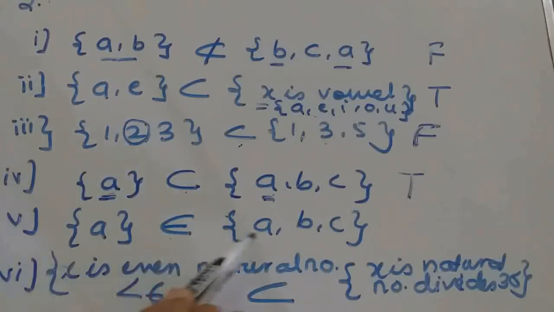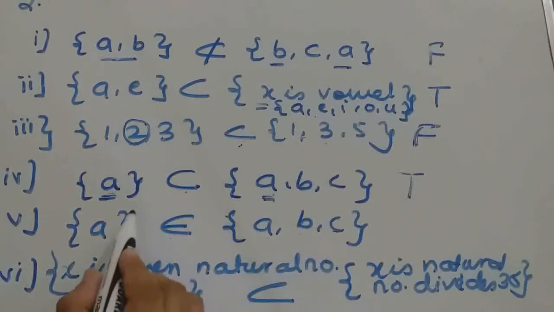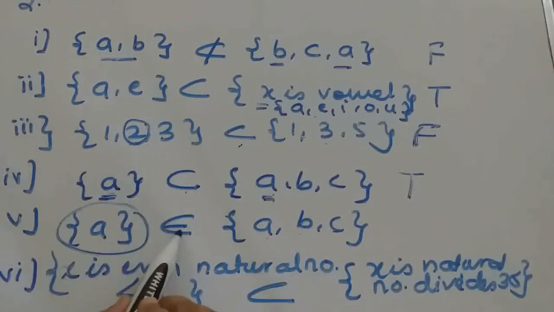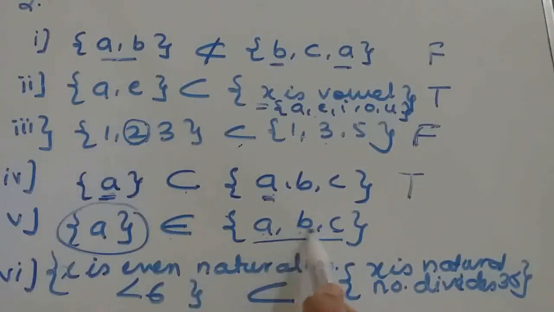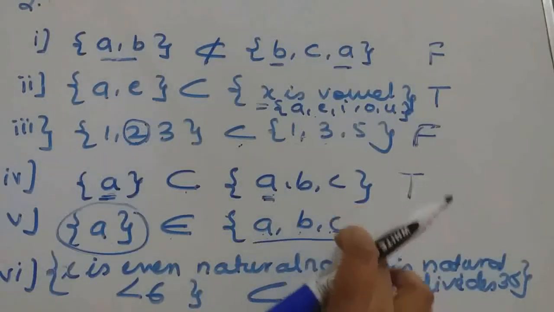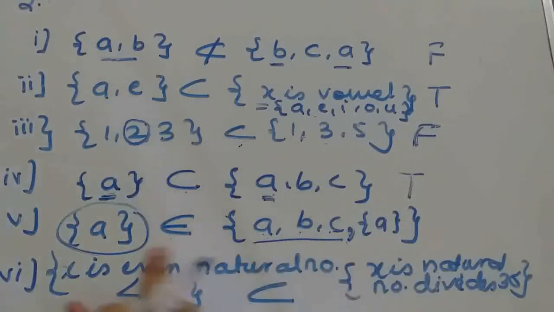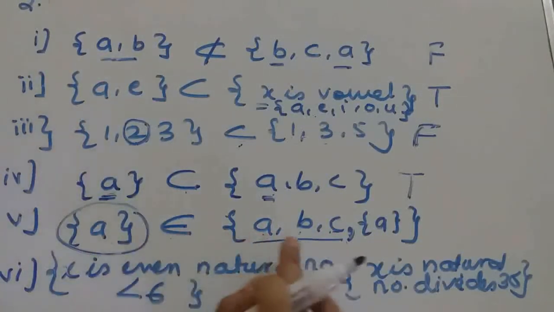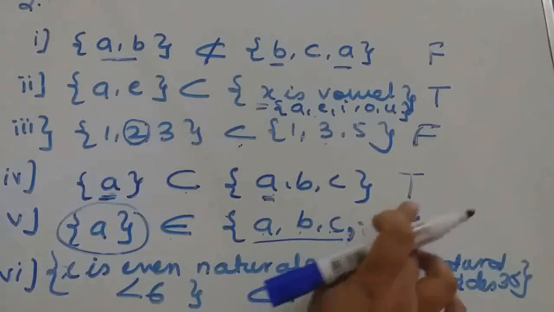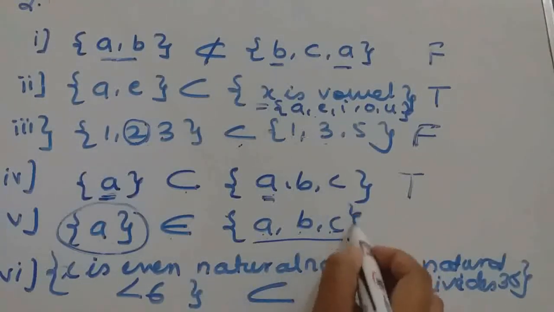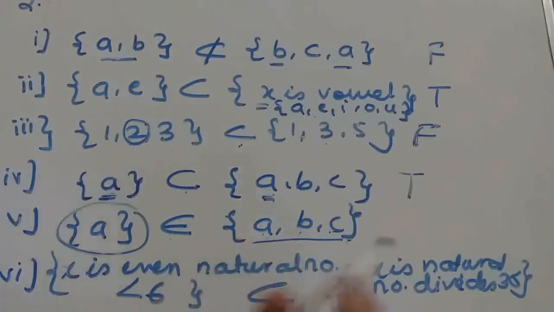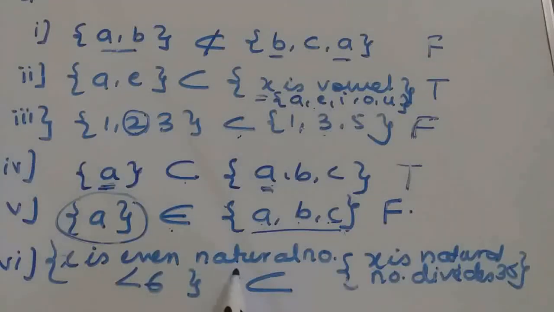Now consider the next one. {a} belongs to {a, b, c}. Now here, does this singleton set belong to this set? No, here the elements are a, b, c. Suppose it would have been written like this, {a} as an element, then we could say yes, this set belongs to this set. But here it is not written. Okay. So what we can say, it is a false statement. It does not belong to the set, but it is given that it belongs to. So this is false.